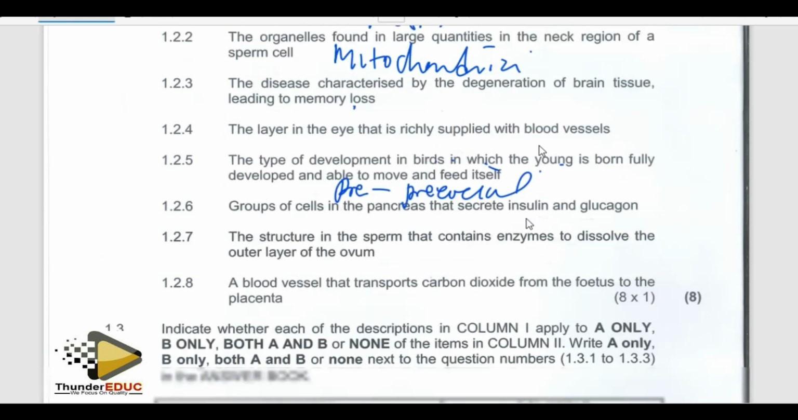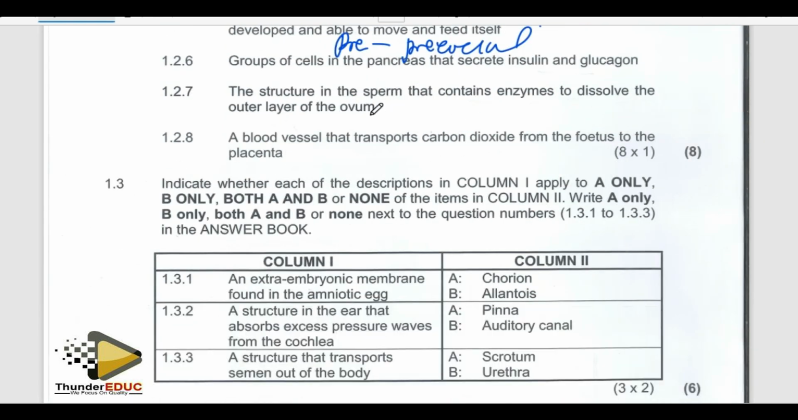Precocial. Yes, precocial. Then they are saying that the structure in the sperm that contains enzymes to dissolve the outer layer of the ovum. How do you call that structure which contains the enzyme?